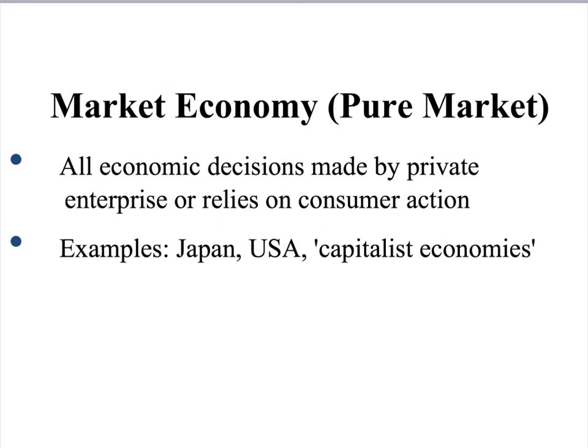The last type is a pure market economy, sometimes just referred to as the market economy, where economic decisions are made by private enterprise or rely on consumer action. Japan, United States, those countries we consider capitalist economies, that's kind of the examples, although we would not say that Japan or the United States are pure market economies.